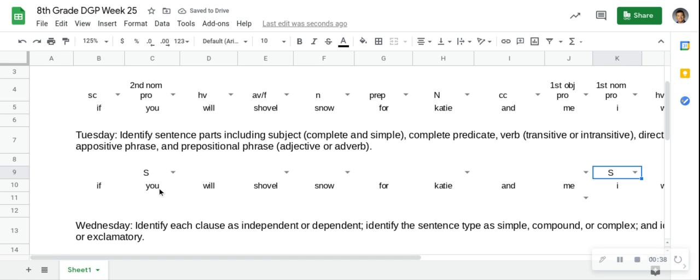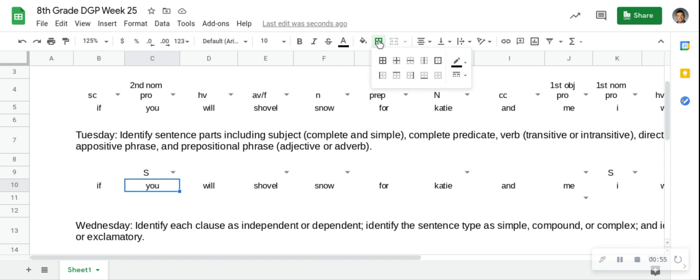Is there anything modifying you? Okay, so once we're into the verb, does the verb ever go into the complete subject? No, the verb goes where? The predicate, every time. Every time, including the helping verb. So, we have a single underline underneath of you. And it is only you.